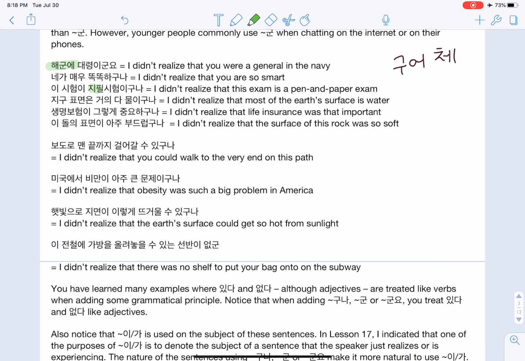And say, I didn't realize that the surface of this rock was so soft. 이 돌의 표면이 아주 부드럽구나. So you'll notice here that the 부드럽다 is attached directly to the guna. So 부드럽구나. I didn't realize that obesity was such a problem in America. 미국에서 비만이 아주 큰 문제이구나. See, so you have this noun here, and then 이구나. Nice and natural. Just add that e at the end and put guna directly following that.